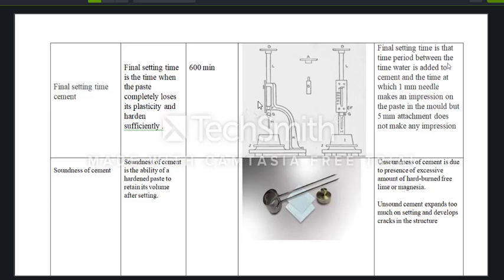Final setting time is the time period between the time water is added to cement and the time at which the needle makes an impression on the paste in the mold, but the attachment does not make any impression. The result is that it takes 600 minutes, or 10 hours. This test is conducted on the Vicat apparatus, which is used to conduct the initial setting time, the final setting time, and also the consistency of cement.